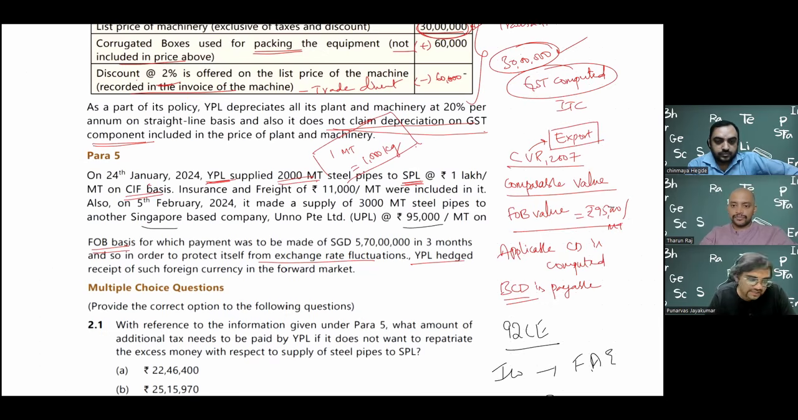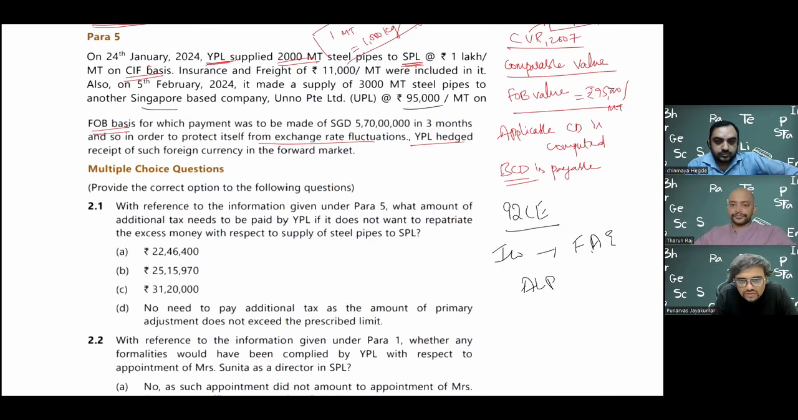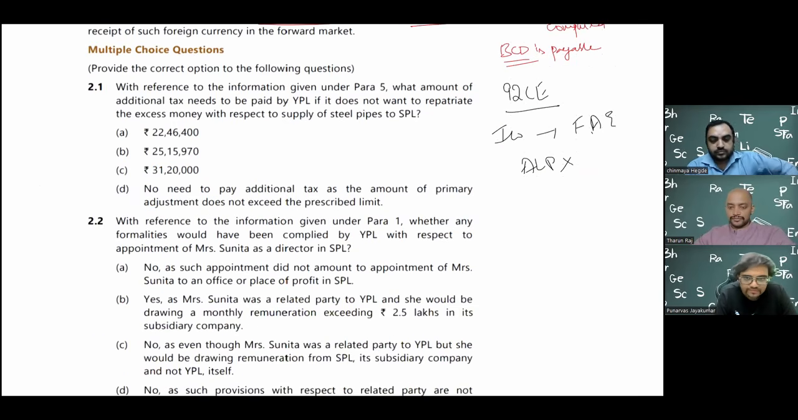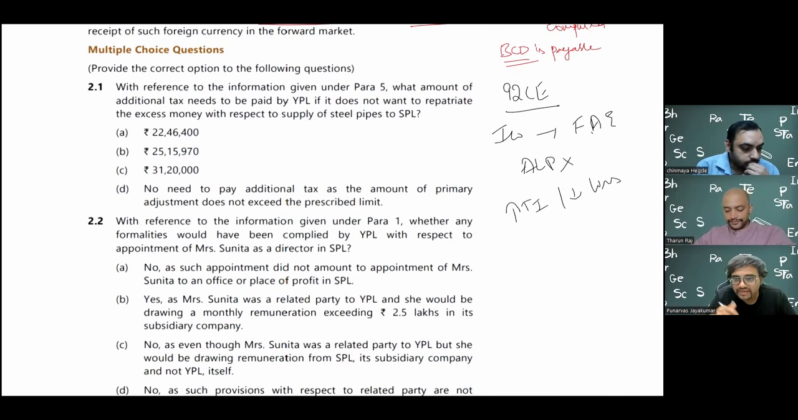So technically 92C is telling that if the transaction is not at arm's length price, because of which it's resulting in an increase in the total income or a reduction in loss, then you have to make an adjustment. That adjustment is called the primary adjustment. You have to make an adjustment in the tax books, that is called the primary adjustment.